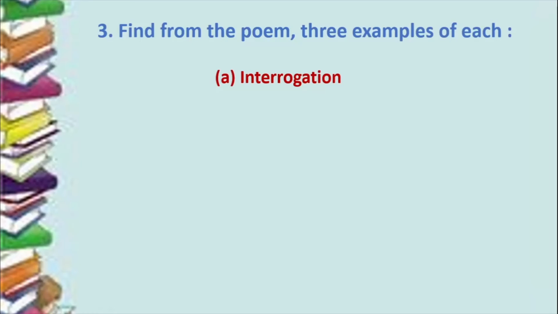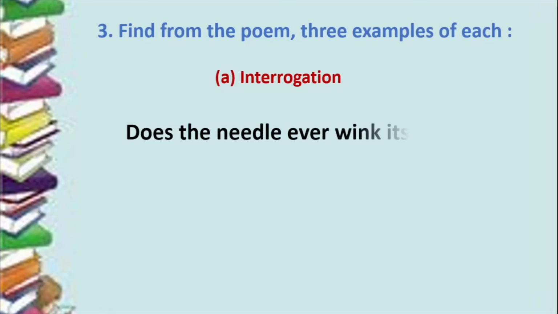So let us find out some examples of interrogation from the textbook. The first example would be, does the needle ever wink its eye? That means the needle never winks its eye.